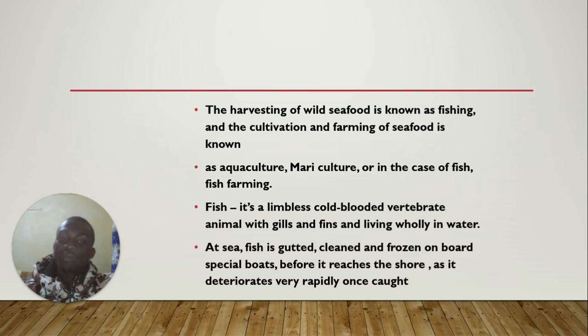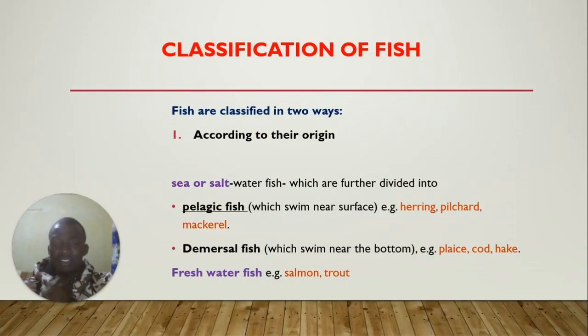Fish is a legless, cold-blooded vertebrate animal with gills and fins, living wholly in water. At sea, fish is gutted, cleaned, and frozen, or boiled on special boats before it reaches the shore, as it deteriorates very rapidly once caught. So that's why the fish is gutted. Then we have classifications of fish.